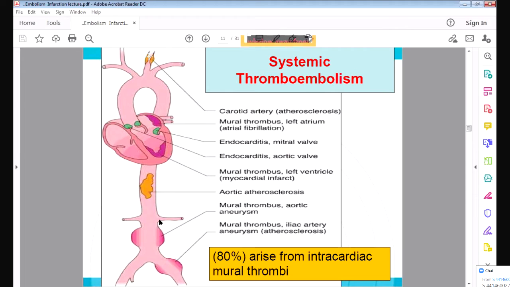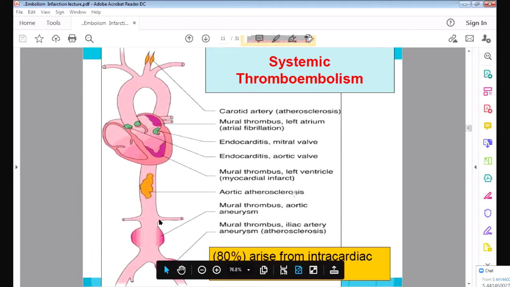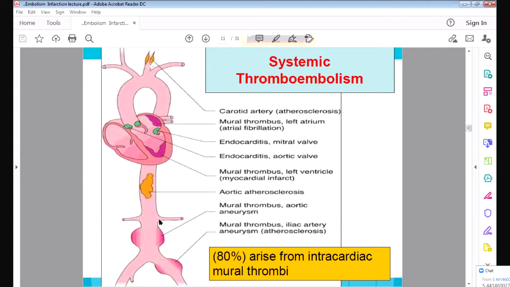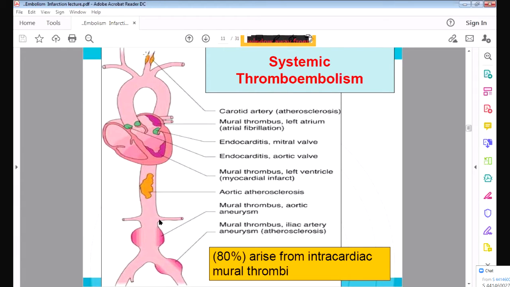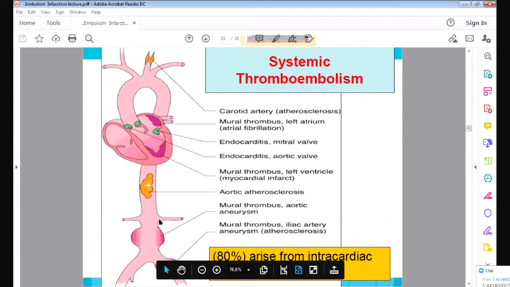Also, sometimes atherosclerosis is there. I told you, atherosclerosis is a deposition of fatty material inside the wall of the blood vessel. So it can happen in the aorta. It can also happen in the carotid. Sometimes this atherosclerotic thrombus can also break, and it will go into different arteries. And sometimes the embolus can develop in the iliac arteries. You can see these are the iliac arteries. So what are the sites of systemic thromboembolism? In the heart, in the valves, in the carotid artery, in the aorta, in atherosclerosis, and in the iliac artery. So these are the various sites where the thrombus can develop, and it can lead to embolism.